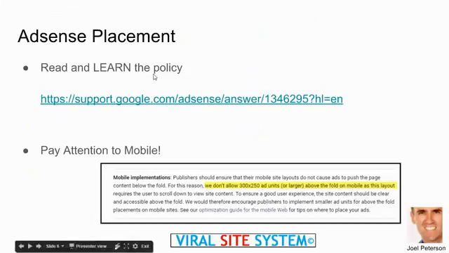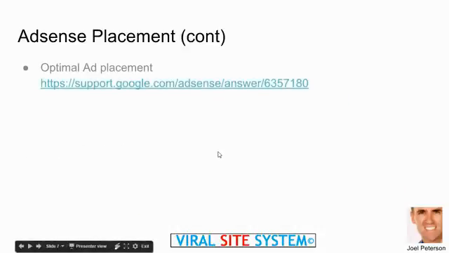So go through those. But the one rule I do want to point out is ads on mobile. I just showed one example, but very specifically, on a mobile screen, we don't allow 300 by 250 ad units or larger above the fold. I'll show you what that means, above the fold, in just a moment. That's a really important rule to understand, because your sites will be desktop friendly and mobile friendly. In fact, we're going to talk about that in a second.